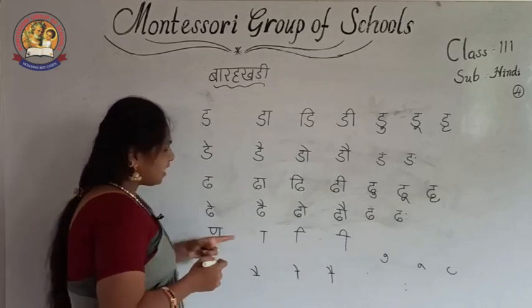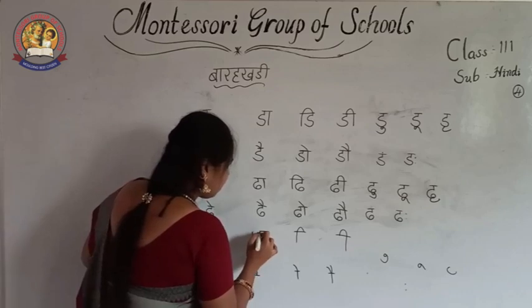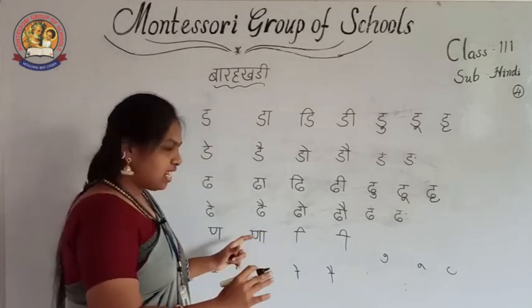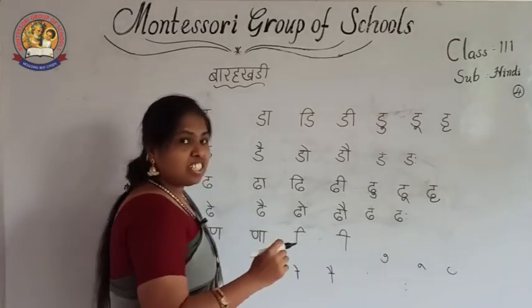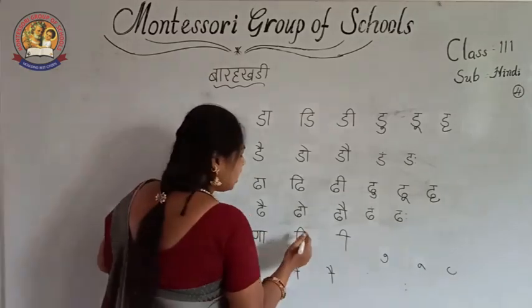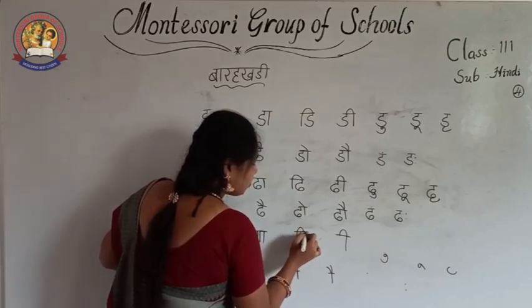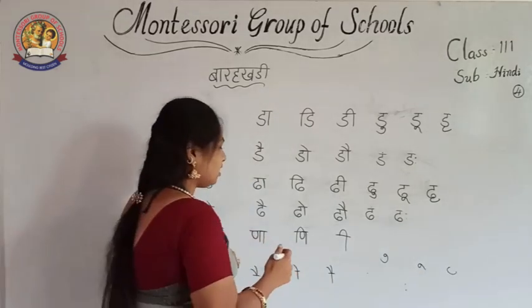Now after that, what is the letter I told you? Ana. See, everywhere you can touch the ana. Finish with the header and join this one. First, choti E ki matra is always on the left side of the letter. See, you must join from here and give this way. This will become choti E ki matra.